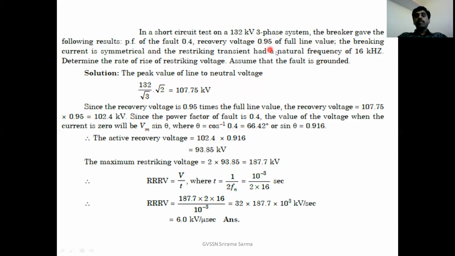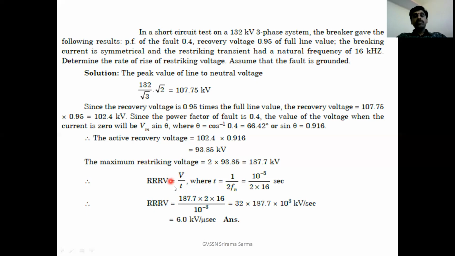And they have given the power factor of the fault is 0.4. From that, we can calculate sin theta as 0.916. Therefore, if you apply k Vm sin theta, where k is equal to 1 and Vm is 102.4 into 0.916, it is 93.85 kilovolts, the active recovery voltage. What is the maximum restriking voltage? It is nothing but 2 times the active recovery voltage, 2 Vm, that is 187.7 kilovolts.